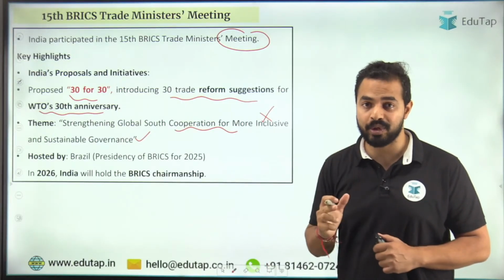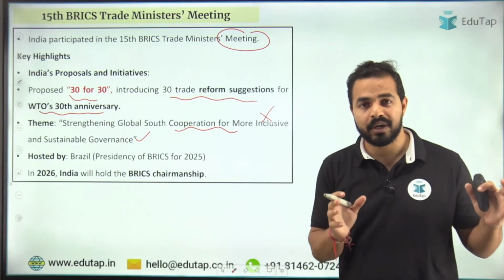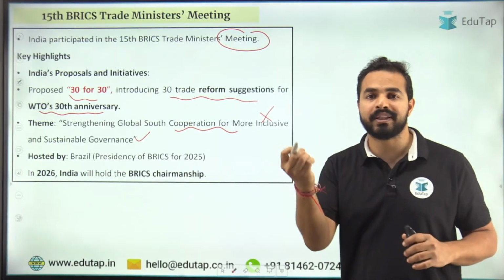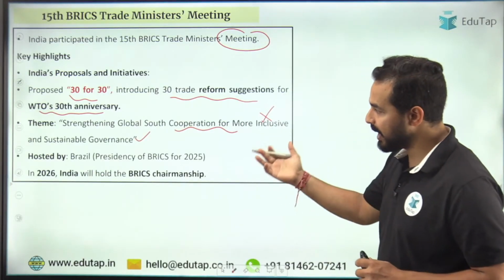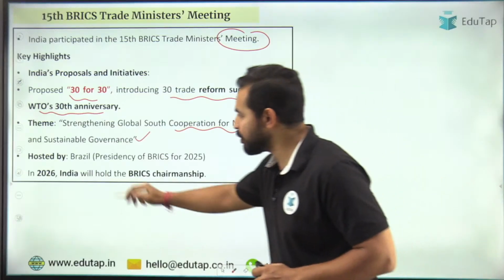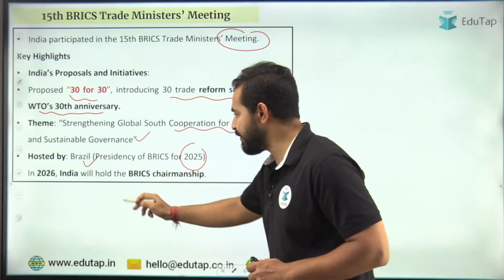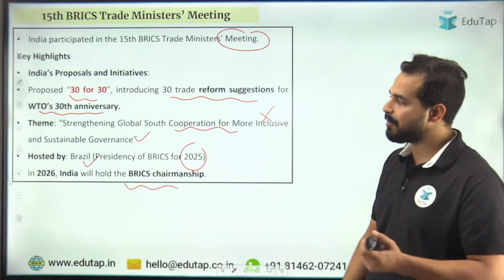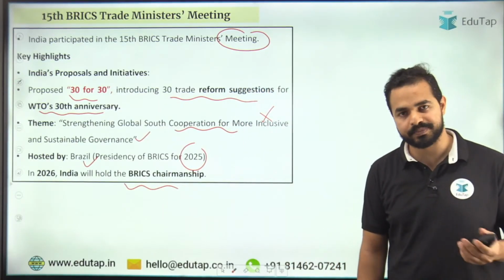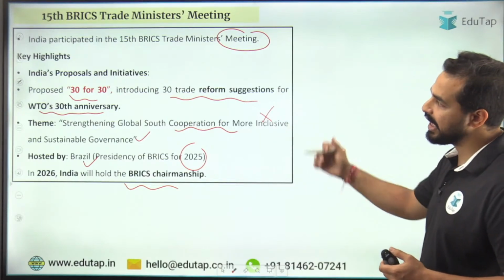But yes, from the exam point of view, if there is a BRICS summit, a major summit, its theme, what was it, that is more important. Okay, this summit was hosted by Brazil, which is having the presidency of BRICS. In 2026, India will hold the BRICS chairmanship. Again, India will be getting the BRICS chairmanship in 2026. I hope this is clear to all of you.